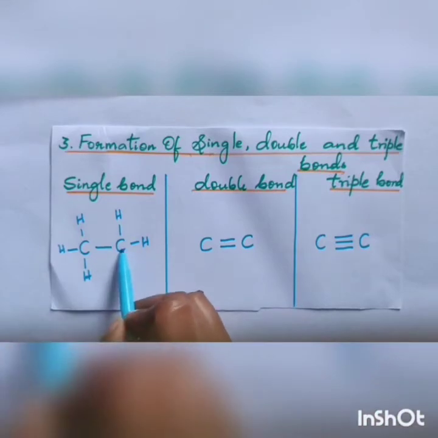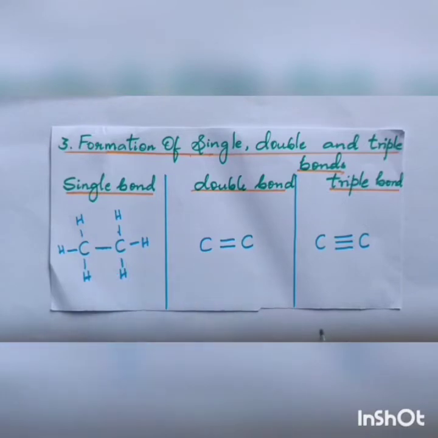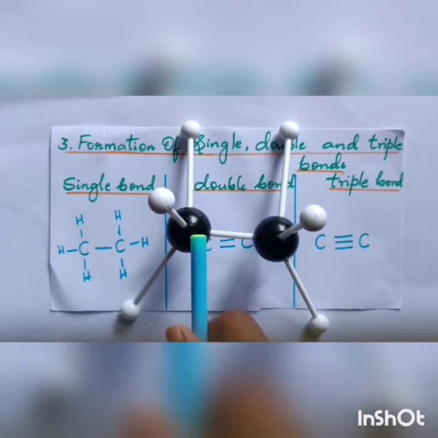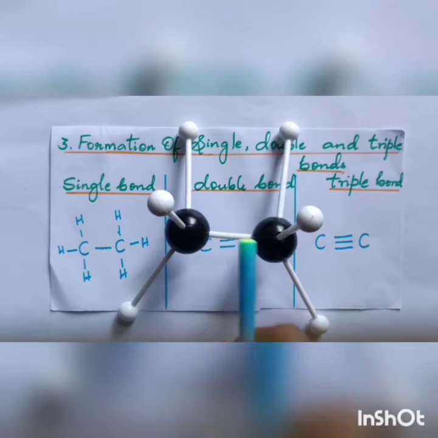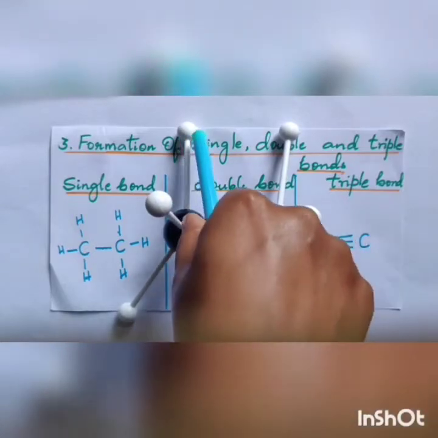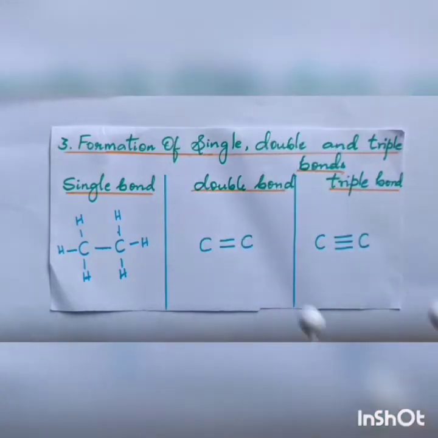So here this carbon has 1, 2, 3, 4, and this carbon has 1, 2, 3, 4. Each carbon has attained its octet structure. That is a single bond between carbon and carbon. You can see the structure here. The black balls are carbon and this is carbon, and between them you can see a single bond. The white ones are hydrogen atoms, with covalent bonding to each hydrogen atom. That is nothing but single bonded.